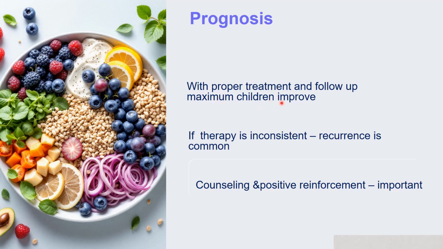Prognosis: with proper treatment and follow-up, most children improve. But if the behavioral modification and therapy are inconsistent, then recurrence is common. Chances of recurrence are high if you are not following the behavioral therapy properly. And always counseling and positive reinforcement. These two are very important points for a good prognosis of a child with encopresis.